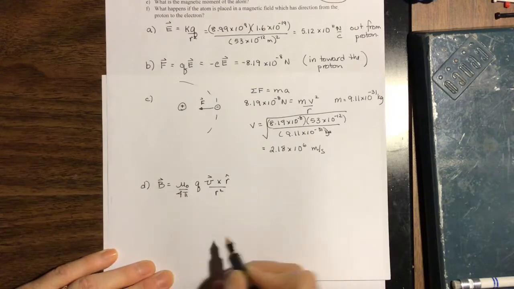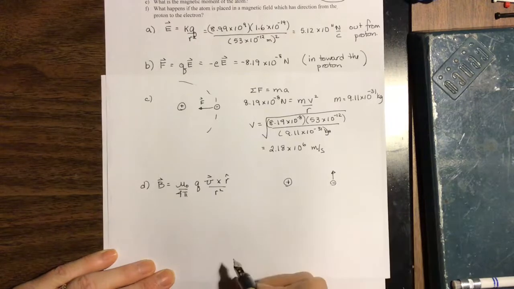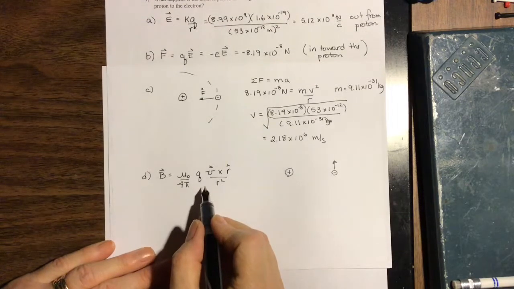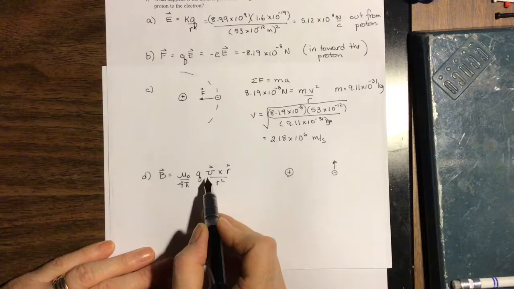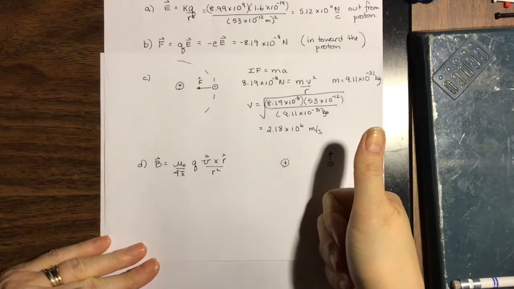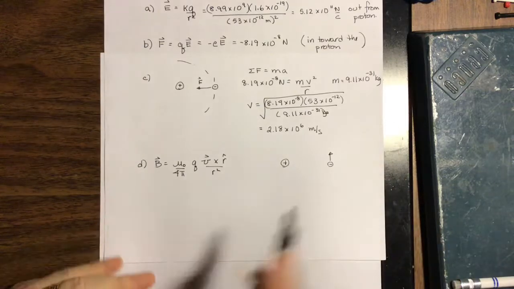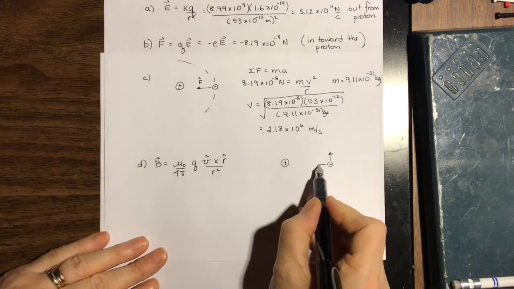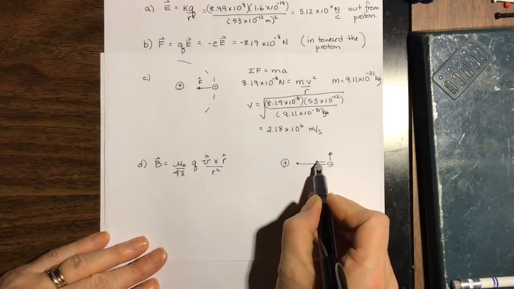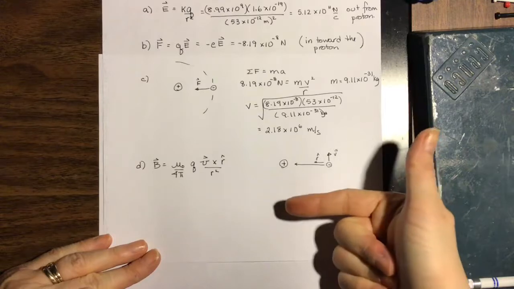So there's our proton, there's our electron moving in this direction. So let's get the direction first. With our right hand rule, we point our thumb in the direction of V, so our thumb goes this way. Then our finger goes in the direction of r hat. R is our vector from here to here, so r hat is our vector from here to here. So V goes with our thumb, r goes with our finger, and our B points out of the page.